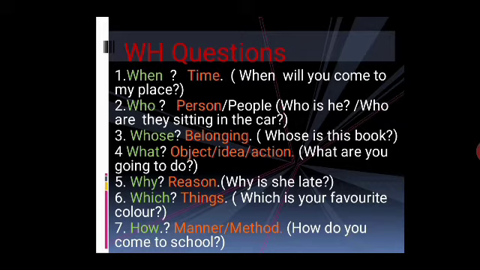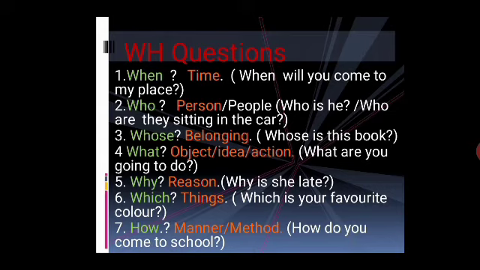Now here the first one is when. When is basically used to know about the time. For example, when will you come to my place? Second one is who. Who is used for person or people. It can be used both for singular and plural. For example, who is he? It is used for a singular thing. And second is who are they sitting in the car? This is for plural.